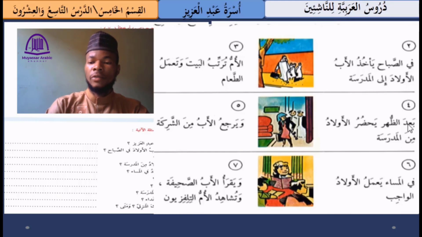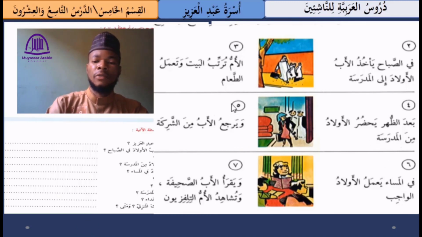So the next one we have بعد الظهر يحضر الأولاد من المدرسة. This means بعد الظهر, by the afternoon, يحضر الأولاد, the children arrive, من المدرسة, from the school.